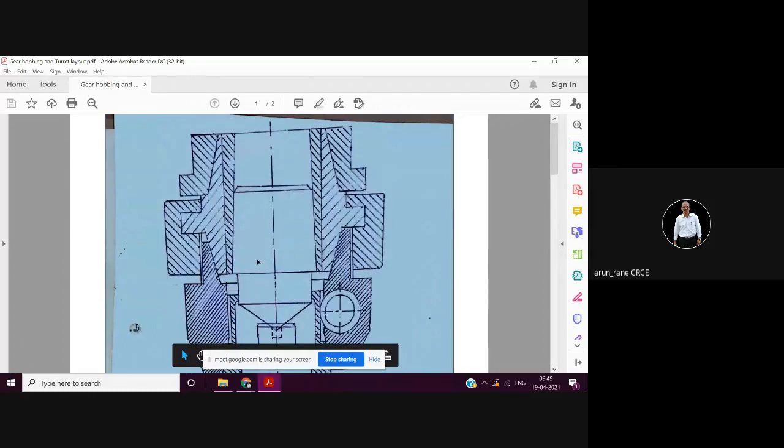The mandrel goes inside the spindle of the machine. This portion is the spindle of the gear hobbing machine. In the hollow spindle your mandrel goes, and there is a taper provided in the spindle, and all the spindles have a taper.